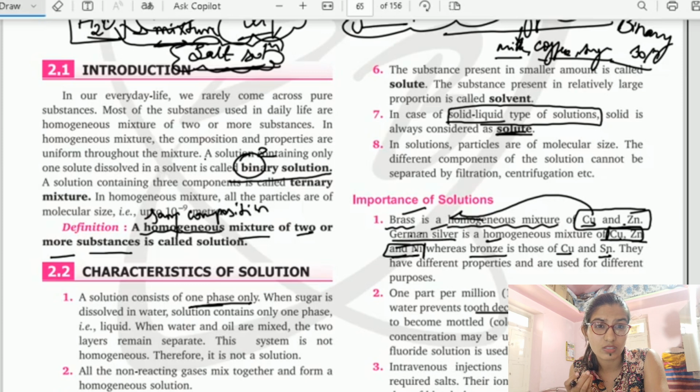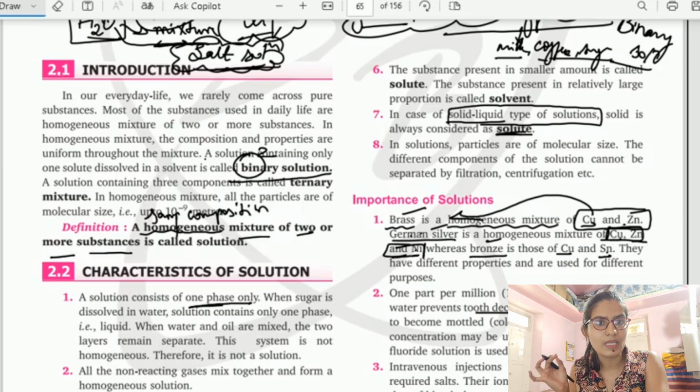You may ask, what is this 1 ppm? It means parts per million. It is a concentration term, and in this chapter we are going to learn its meaning. As of now, just remember ppm means parts per million.